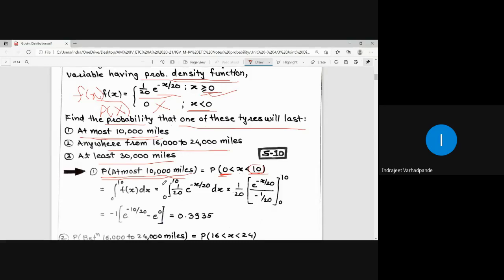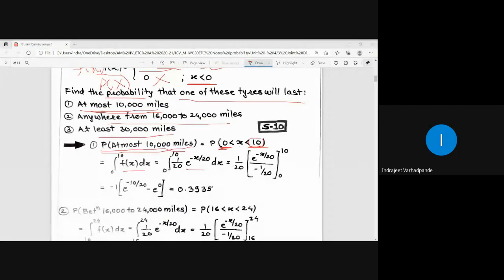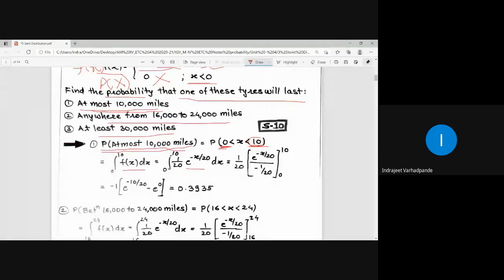Now, you know how to calculate the probability. It is ultimately integral 0 to 10 f of x dx. How is the function defined for 0 to 10, which is greater than 0? It is 1 upon 20 e to the power minus x by 20. What is integration of e to the power x? E to the power x. What is integration of e to the power x by 2? E to the power x by 2 upon 1 by 2. Yes, it will be e to the power x by 2 upon the constant term. So what is the constant over here? Minus 1 by 20. So 1 by 20 as it is.